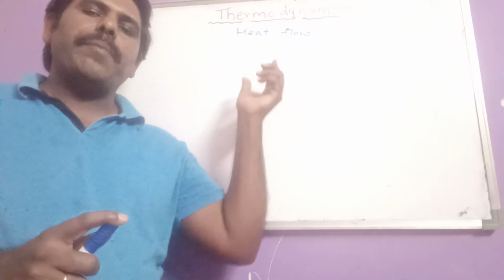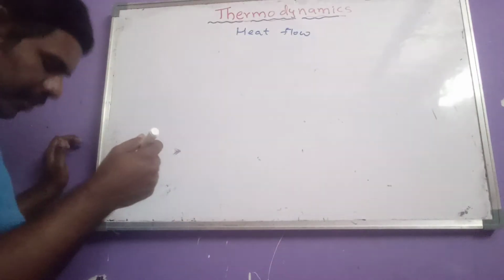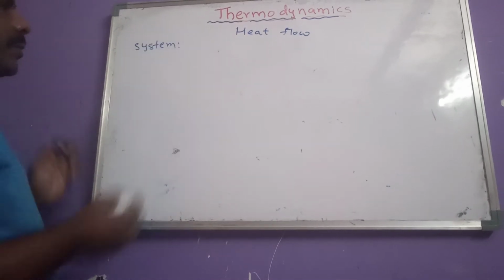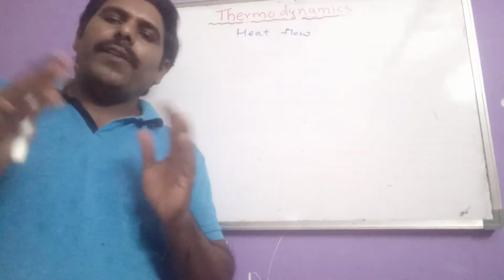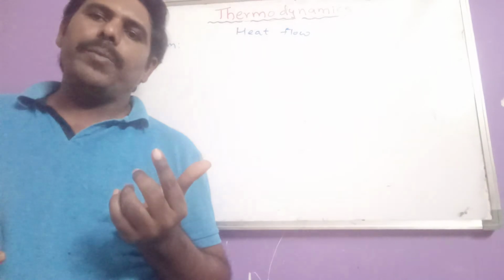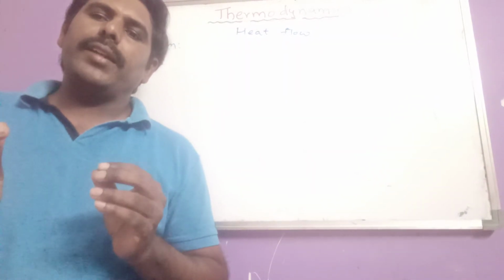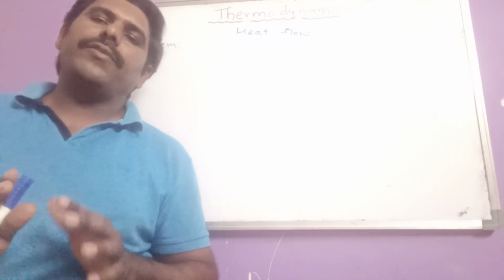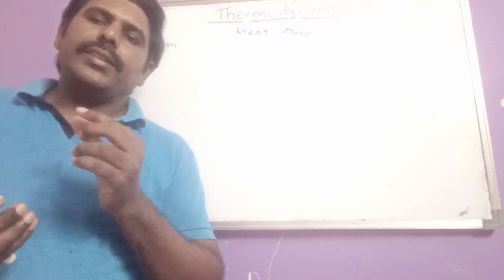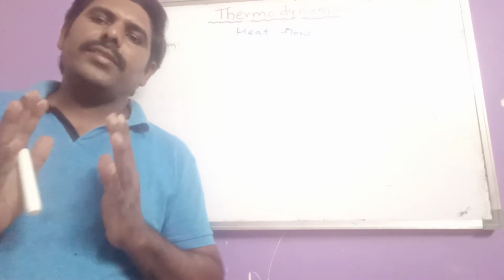Now let us see the important terms involved in the thermodynamics topic. In that, the first one is which one here? System. What is the meaning of system here? The part of the universe which is under thermodynamic study is said to be the system. The part of the universe which is under thermodynamical study, that part is known as which one? System. For example, for a dentist, teeth are considered as the system. For a heart specialist, the heart is the system.